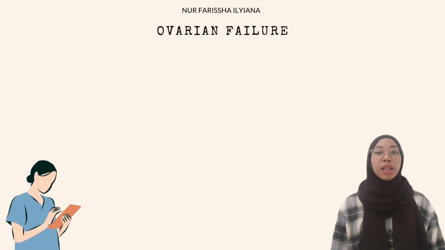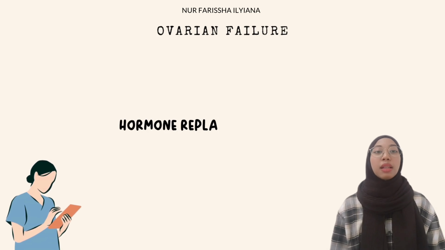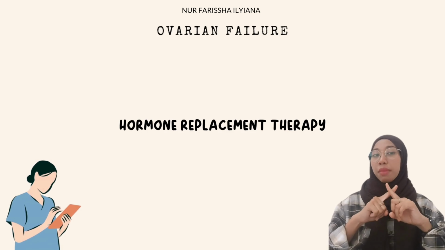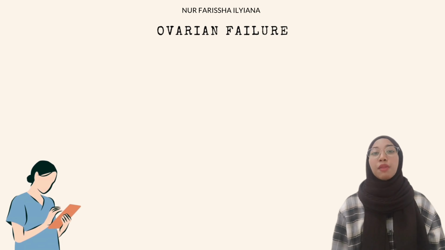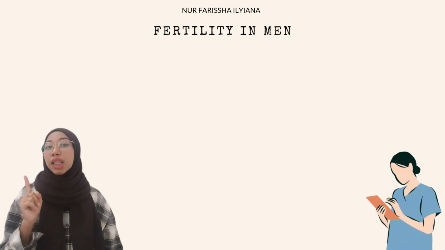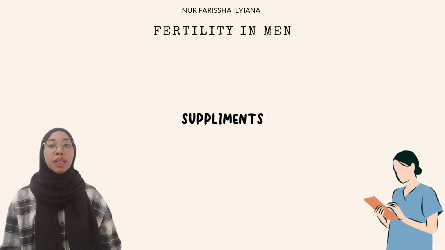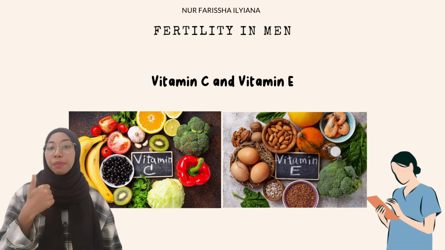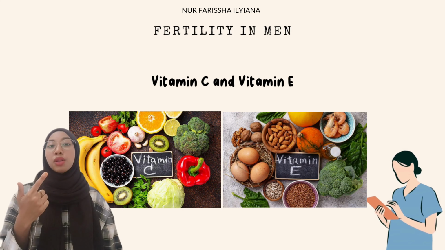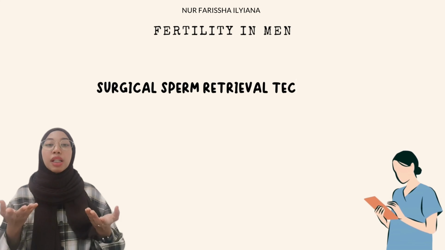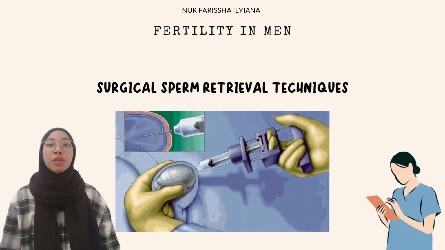Ovarian failure. The treatment is hormone replacement therapy that can improve sexual health and produce estrogen and other hormones that the ovaries are not making. The doctor also might suggest in vitro fertilization or IVF. The last factor, which is infertility in men, can be treated by taking supplements such as vitamin C and vitamin E to reduce oxidative stress that damages the sperm, improve sperm quality, and also increase testosterone levels. Lastly, surgical sperm retrieval techniques can be used for men with blockage.